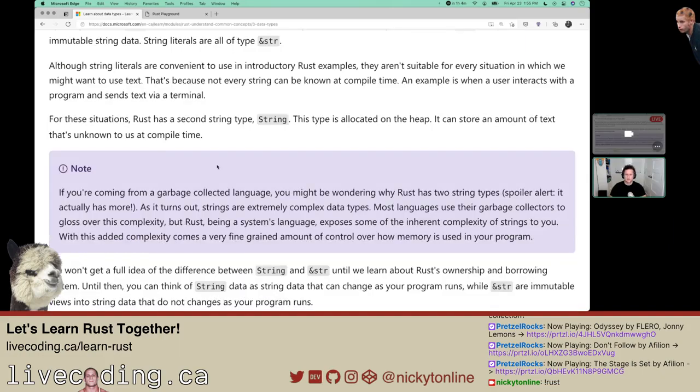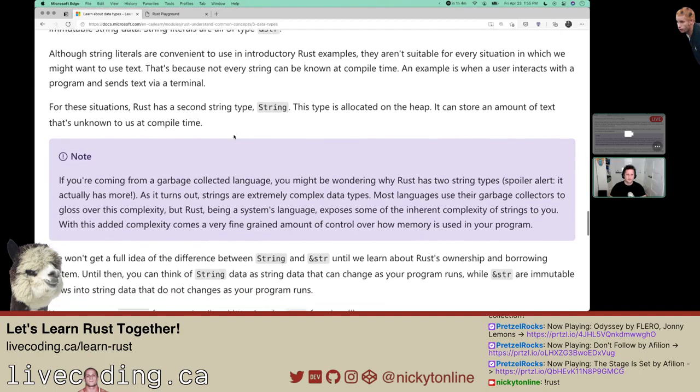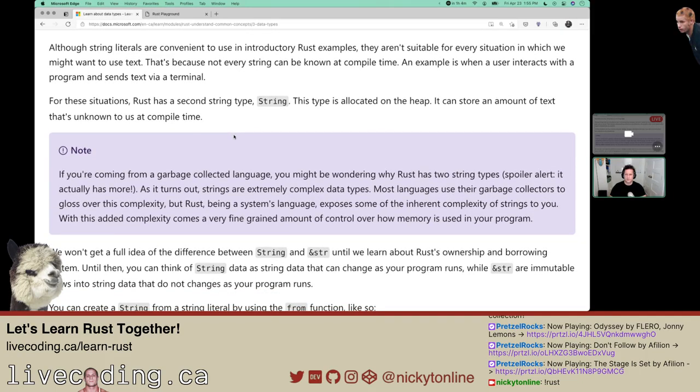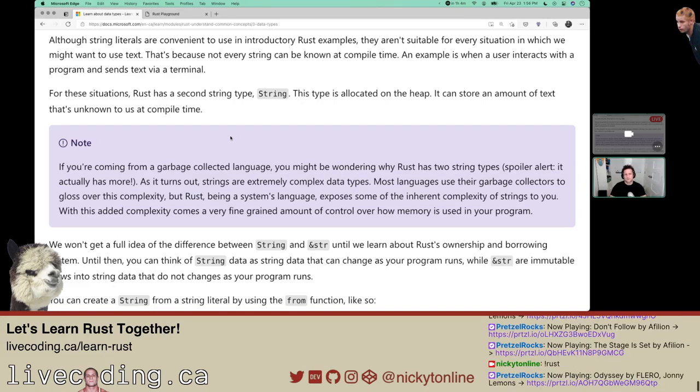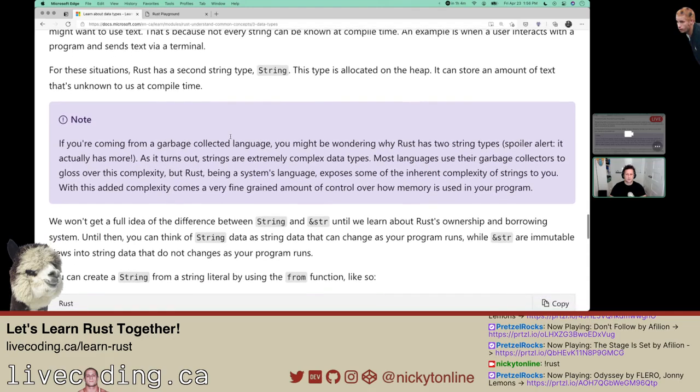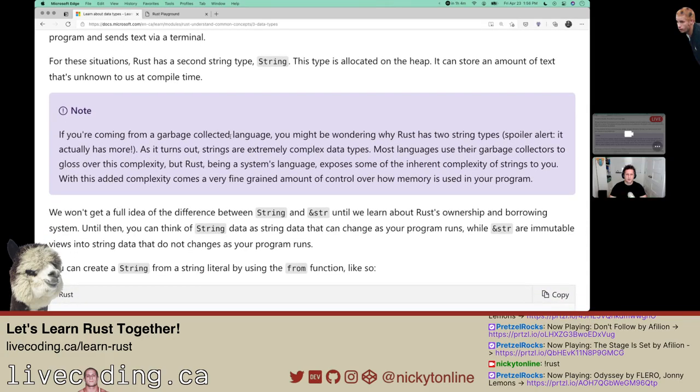Although string literals are convenient, they aren't suitable for every situation where you want to use text, because every string cannot be known at compile time. I guess that makes sense, like if you're getting info from the terminal and reading in stuff. For those situations, Rust uses a string type called String, which gets allocated on the heap. It goes on the heap because they don't know what the size of it is going to be at compilation time. It could be one character, it could be a paragraph.